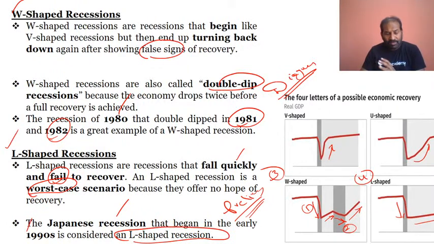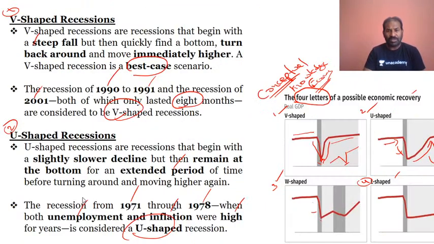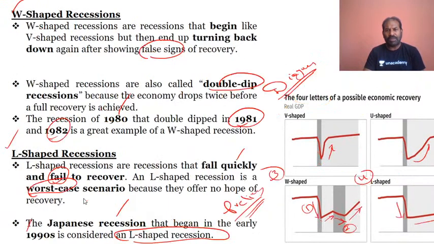So this is a very conceptual, fundamental understanding of the economy, in regards to what the Commission Chairman N.K. Singh has spoken about India's economy, whether it will experience a V-shaped or U-shaped recovery. For that, you need to understand all four: V-shaped, U-shaped, W-shaped and L-shaped.